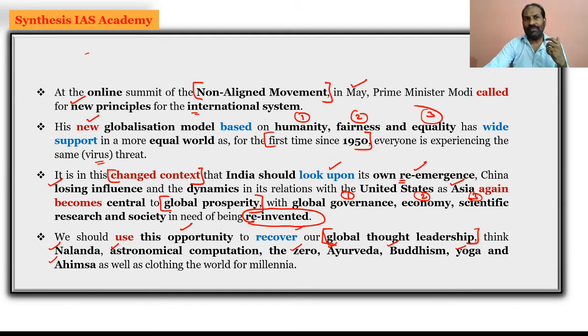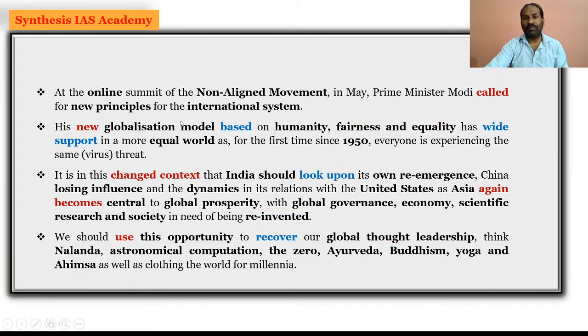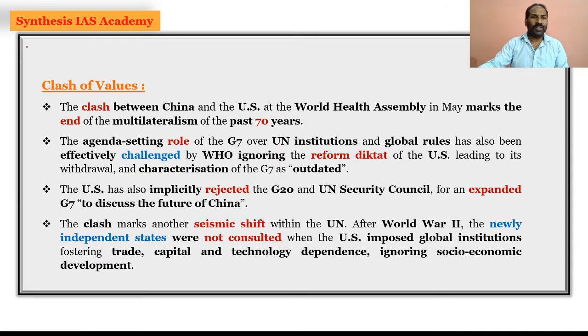And then at the time when China is losing its influence, definitely multilateralism can be taken up by India at the time of the new Cold War. And now we will focus on this subtopic, that is a clash of values. No doubt there is a clash of ideas between China and the US. Definitely we have seen that at the World Health Assembly, wherein the US was wanting, and China was also wanting, that Taiwan and Hong Kong should not be given due importance in the World Health Assembly. So which really marks the end of multilateralism of the past 70 years.